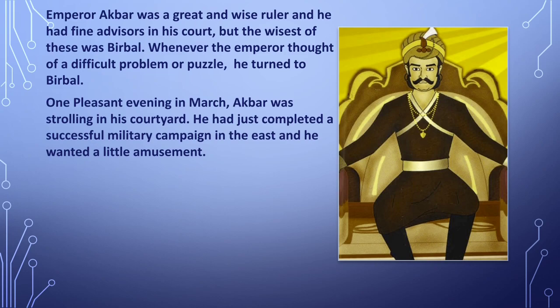One pleasant evening in March, Akbar was strolling in his courtyard. He had just completed a successful military campaign in the east and he wanted a little amusement. So, in the second paragraph, it is described that the evening in March was very pleasant and Akbar was strolling in his courtyard. It means that he was just taking a walk in his courtyard. He had just completed a successful military campaign. It means he had just completed a battle, and it was successful as he won that battle in the eastern part of the country. And at present he wanted some entertainment because he had just ended a fight.